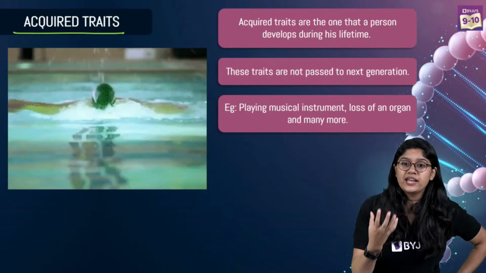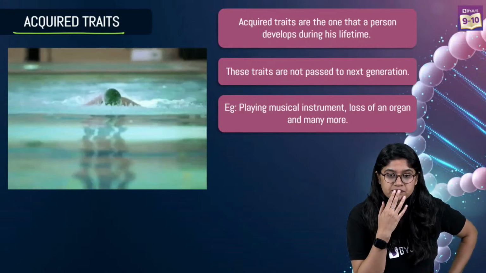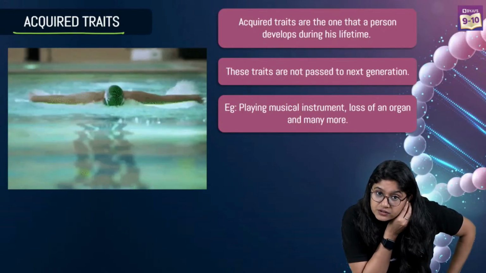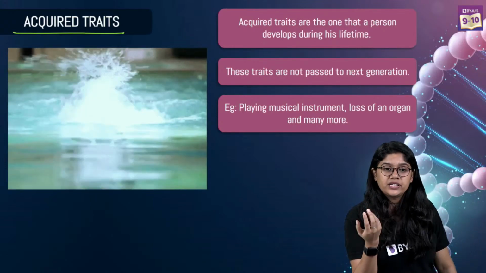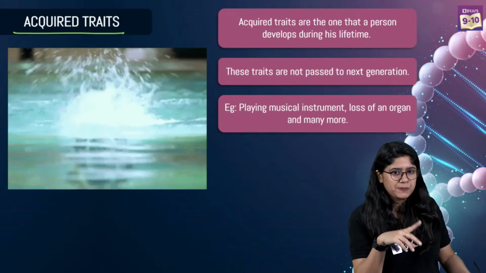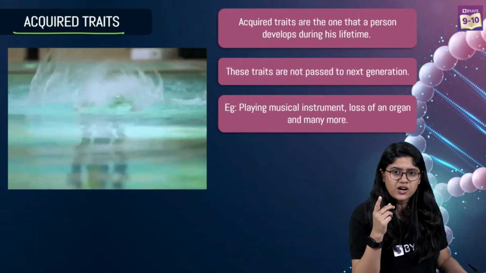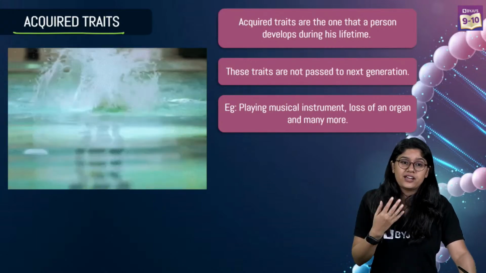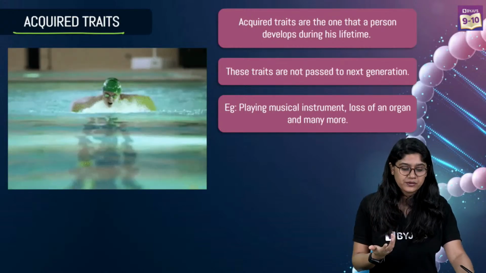How many of you are aware about swimming? Shravani, yes. I can see, I know a little bit. People are saying, yes, we don't know. So of course, it's a trait that we are not aware of, or we don't have it, right?